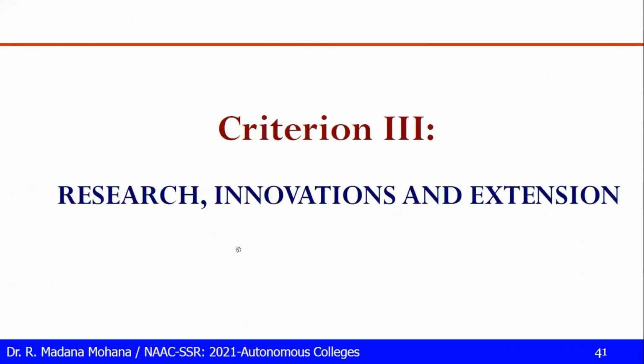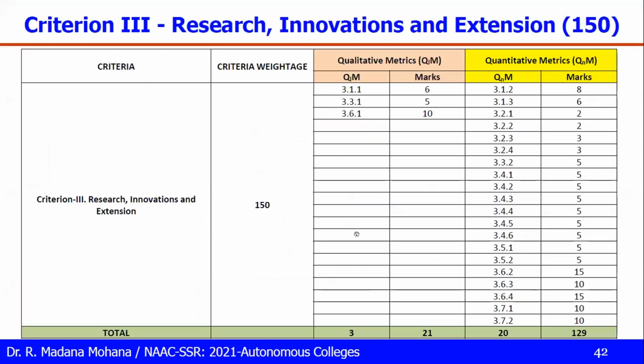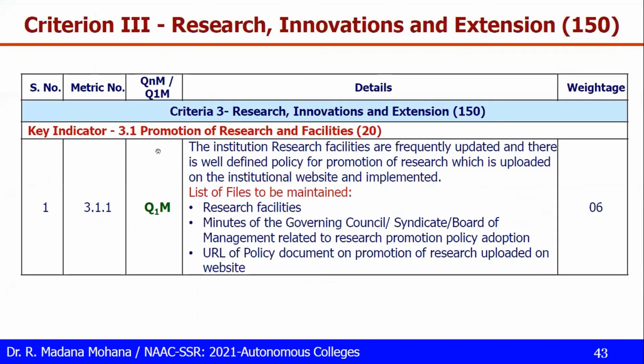Then coming to criteria 3, research, innovations and extension. In this total, we have 3 qualitative metrics and 20 quantitative. See, more quantitative metrics are there in criteria 3. The weightage is also 129 for quantitative and 21 for qualitative. Now let us see 3.1, promotion of research and facilities. This is qualitative. The institution's research facilities are frequently updated, and there is a well-defined policy for promotion of research, which is uploaded on the college website. This is a write-up description.